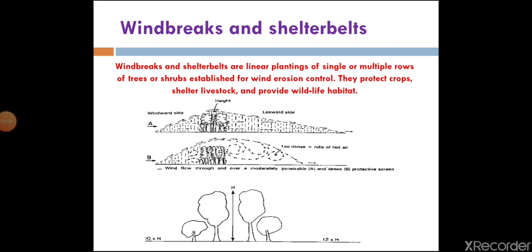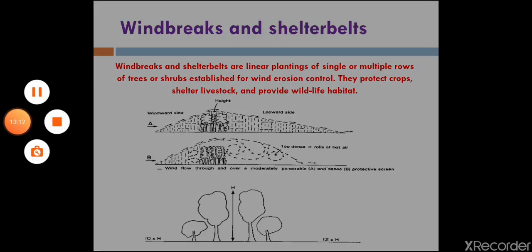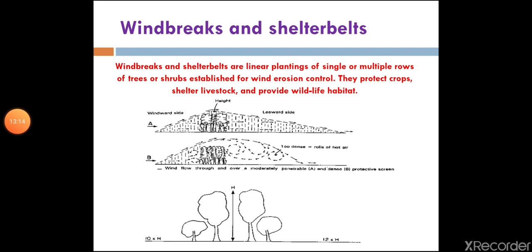Another method is windbreaks and shelter belts. Yes, I am starting another slide. Just wait. Windbreaks and shelter belts are the linear planting of single or multiple rows of trees or shrubs established for wind erosion control. They protect crops, shelter livestock, and provide wildlife habitat.